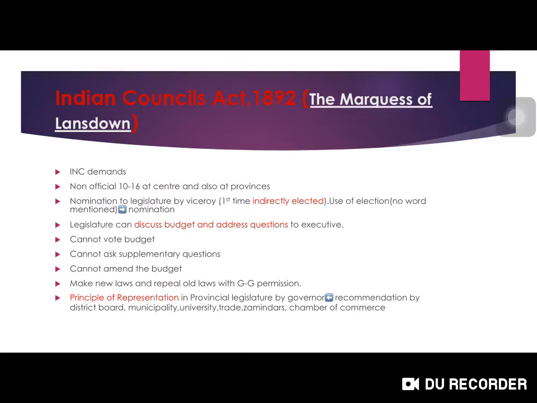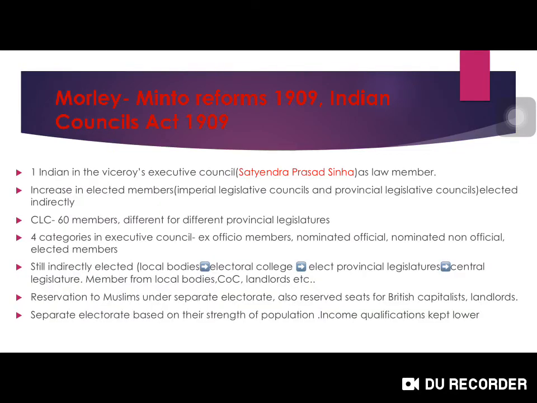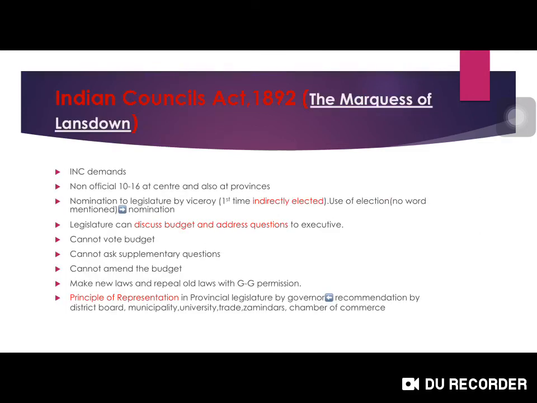Here itself it says that they are recommended by district boards and municipalities. If they are recommending, then the governor will be nominating. So if we see this act, even in this act, there were clearly not many reforms made. The moderates failed to bring substantial reforms in this act also.